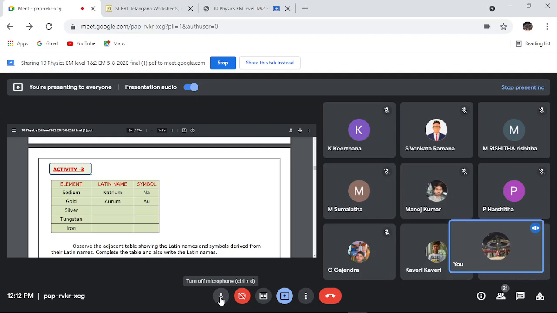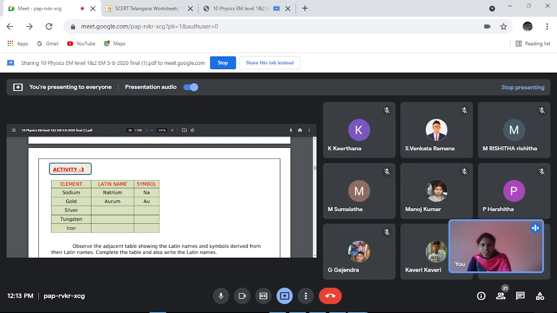Okay, very good. Next part you can see on the screen. Activity 3. Activity 2 you had to do as your homework. Next, activity 3: element, Latin name and symbol. In my previous class I told you some of the elements have Latin names. For example, they have given us sodium.